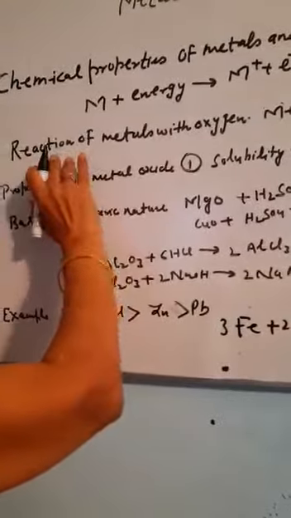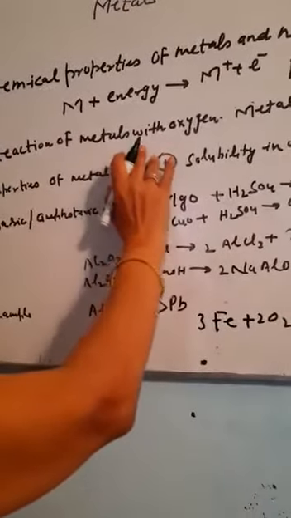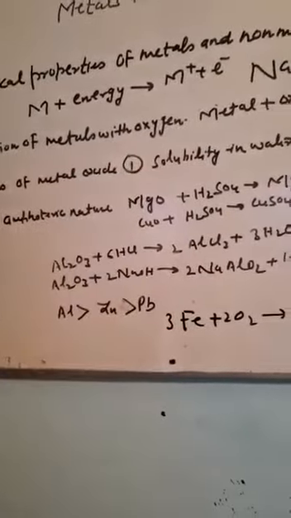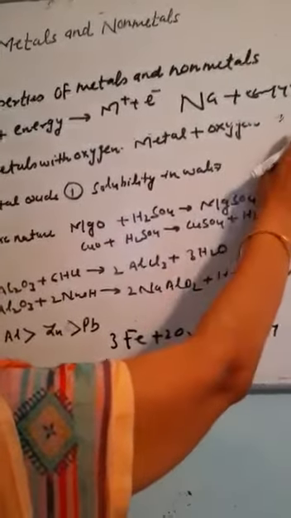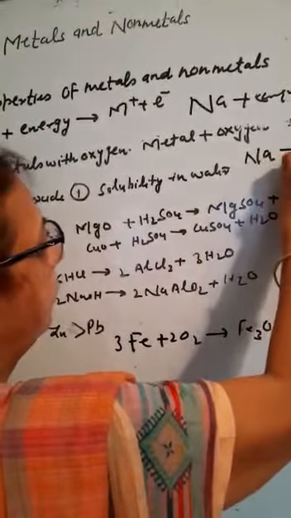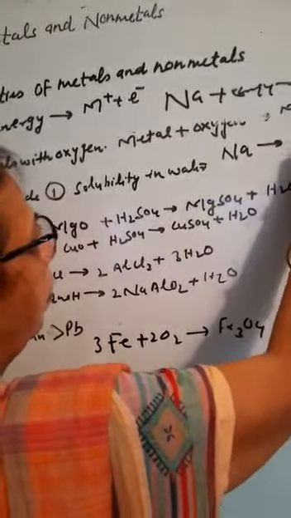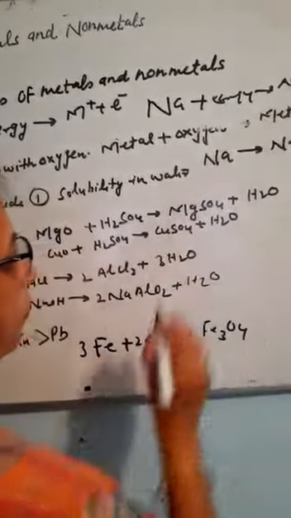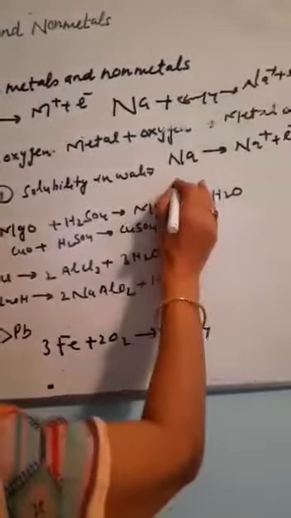Now the first reaction is the reaction of metal with oxygen. Metal combines with oxygen to form metal oxide. How does the reaction take place? Again I will write sodium. It will lose one electron to form a sodium ion.